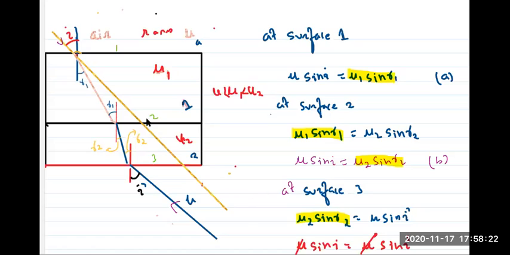Very good. So what concept did we learn here? We learned that it doesn't matter how many slabs you put in between. You put 100 slabs, 100 surfaces, you don't have to worry about any of the surfaces. Just think about the first and the last. This is one important concept. You might think that this is a very simple concept, but it is very important.